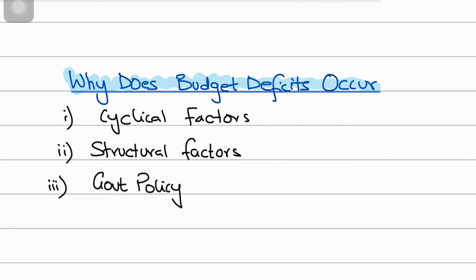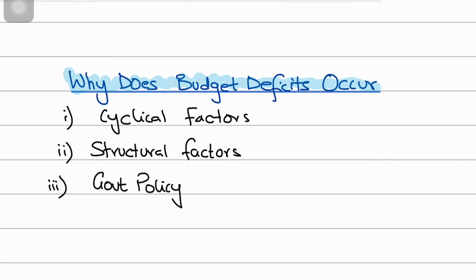But when we're talking about cyclical factors that cause a budget deficit, it's happening automatically due to the fluctuations in the trade cycle. When we talk about economic fluctuations in the business or trade cycle, we're talking about recessions and booms occurring. These fluctuations are the reason why budget deficits ultimately end up either increasing or decreasing.